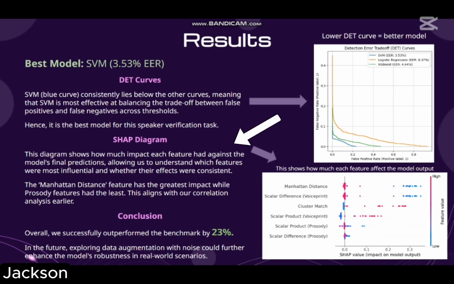We also generated a SHAP diagram which shows how much impact each feature had on the model prediction. The Manhattan distance feature had the greatest impact throughout, while the prosody feature had the least. This aligns with our correlation analysis earlier. In conclusion, we successfully outperformed the benchmark by 23%.